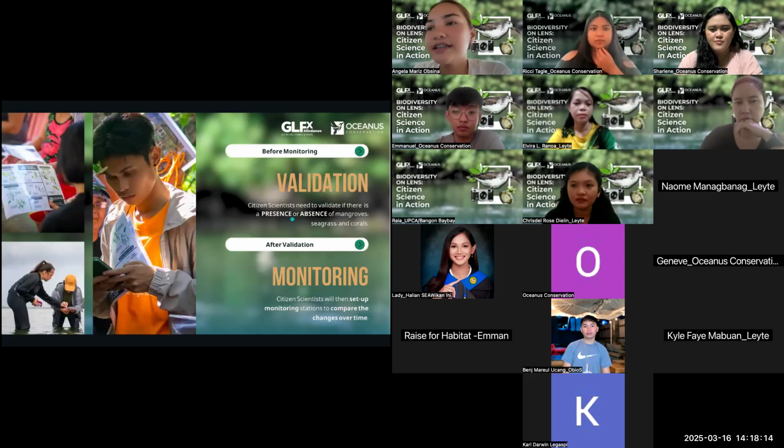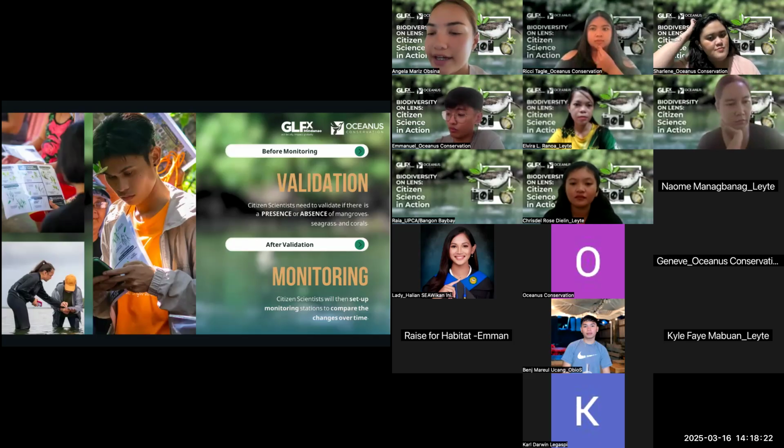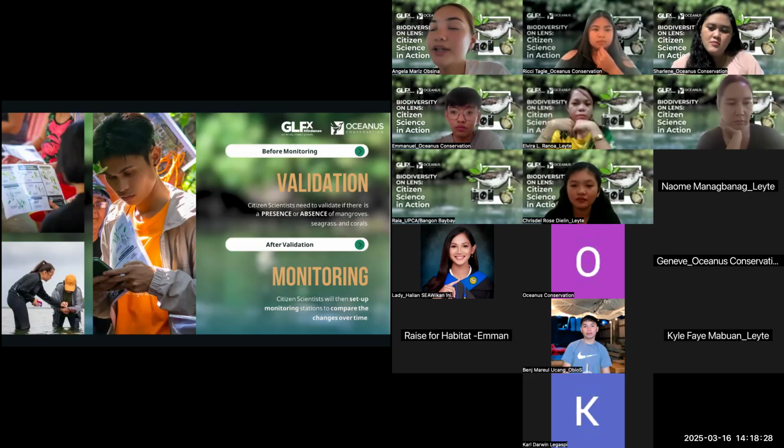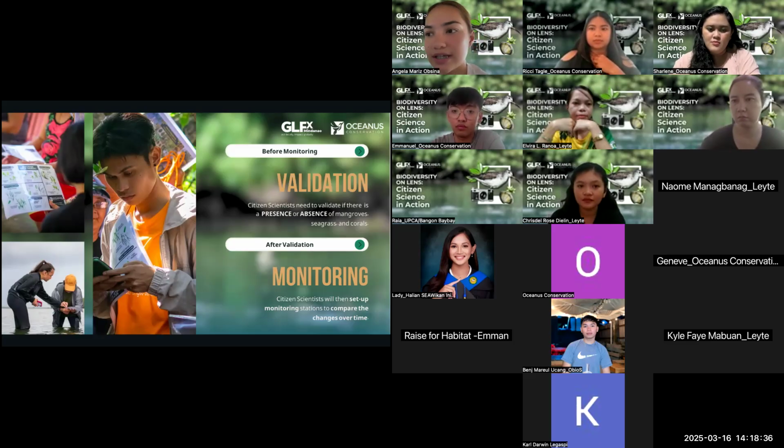One of the important benefits of citizen science is to monitor your area. But before monitoring your area, we first need to do validation. This means checking whether mangroves, seagrass, or coral reefs are present or absent in your area.